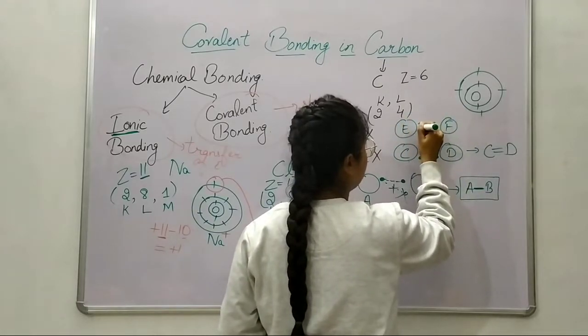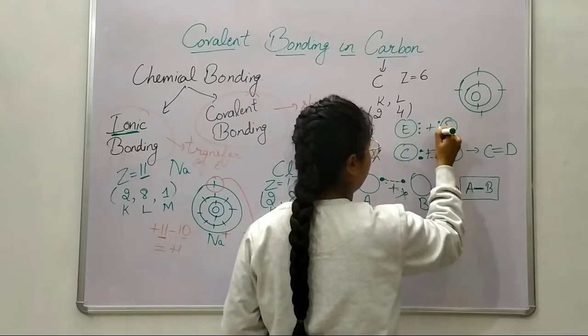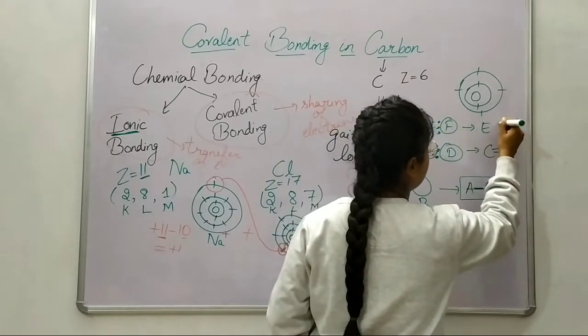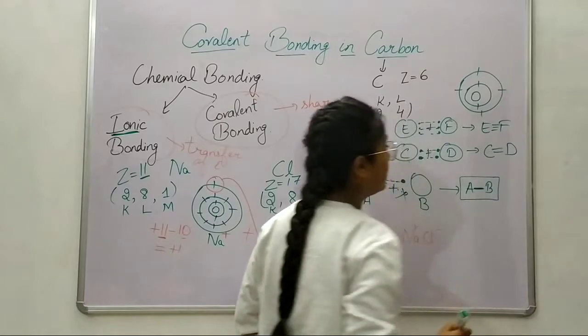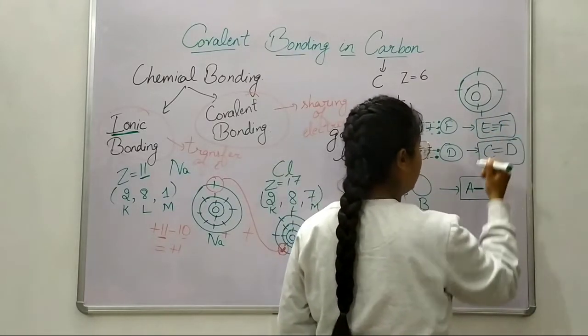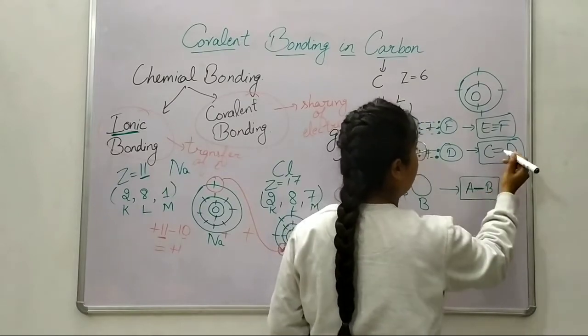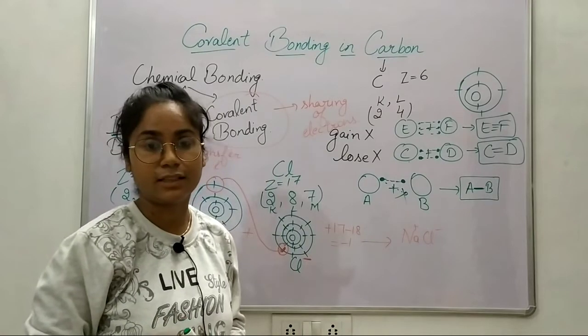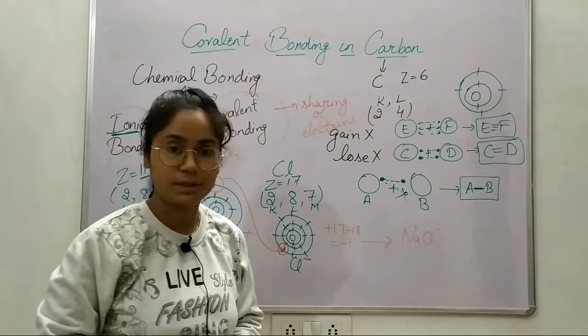Now we have E and F. They are able to share 3 electrons with each other, and a bond will be formed between them, and it is known as a covalent bond. Now if you pay attention, I have only one line here, 2 lines here, and 3 lines here between these atoms when the compound is formed.